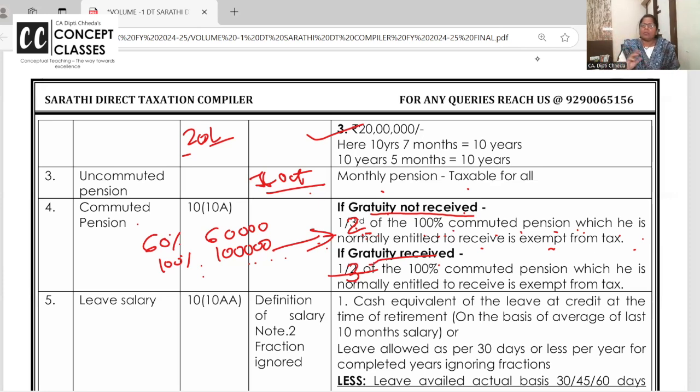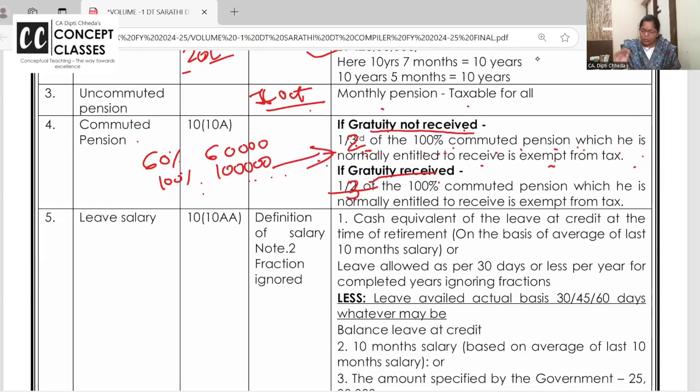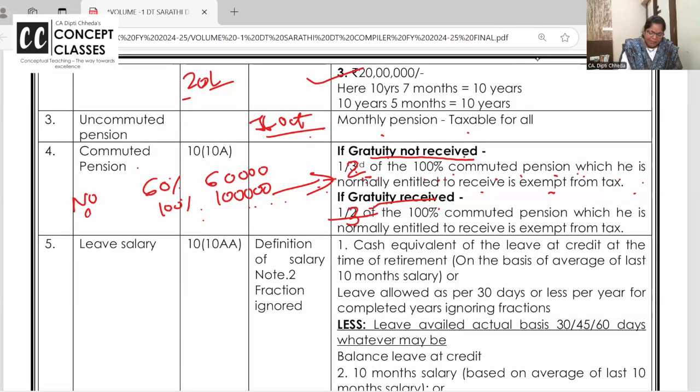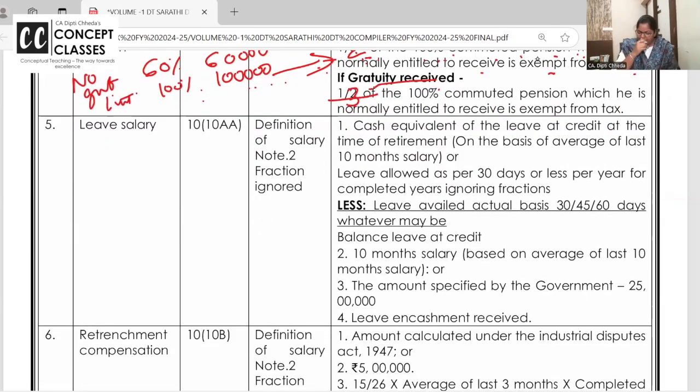Comparative. I have done all the problems with both the options in the practice batch, but this is a quick revision. Acha, there's no government limit for pension. What's the government limit for gratuity? 20 lakhs. Pension के लिए कोई limit नहीं है. Leave salary, section 10AA.